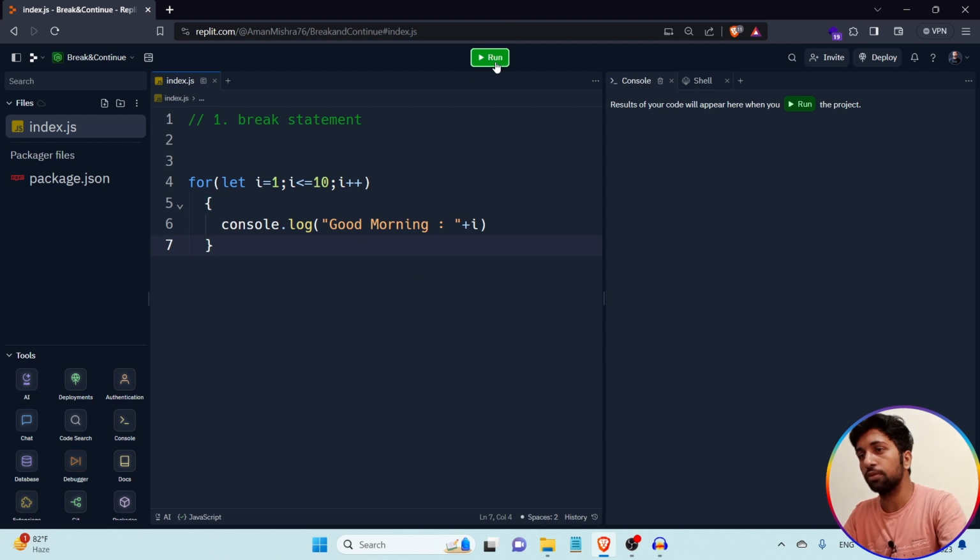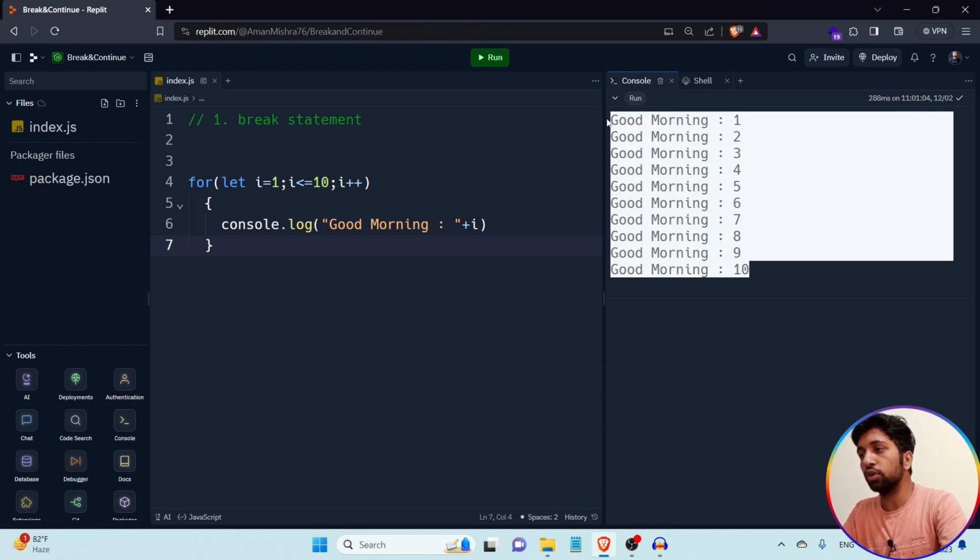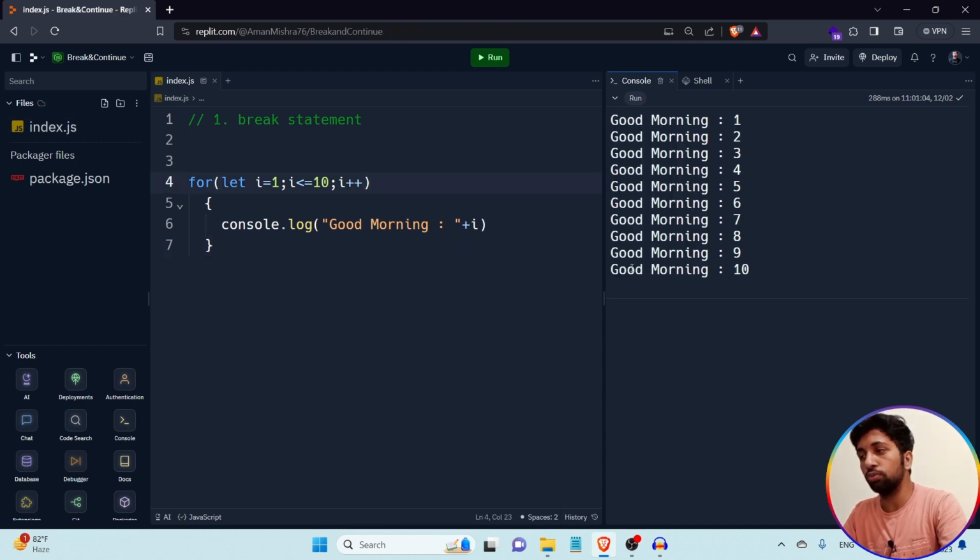Let's see what the output is. Good morning 1, good morning 2, up to good morning 10. So this is a simple output that comes from this particular for loop, which is exactly as expected because I have not discussed anything new till now. Now this is a simple example of how a for loop works.